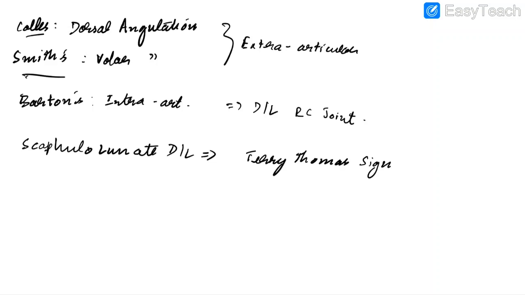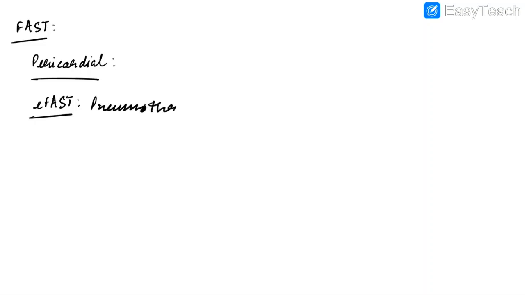Now let us discuss about FAST. FAST stands for Focused Assessment with Sonography in Trauma. The first area which we scan in FAST is the pericardial area or the subxiphoid area. The other areas which we scan in FAST are the right upper quadrant, the left upper quadrant, and the suprapubic areas. EFAST stands for Extended FAST. It can be used to detect fluid in pleural cavity. So this is helpful in diagnosing pneumothorax or hemothorax.